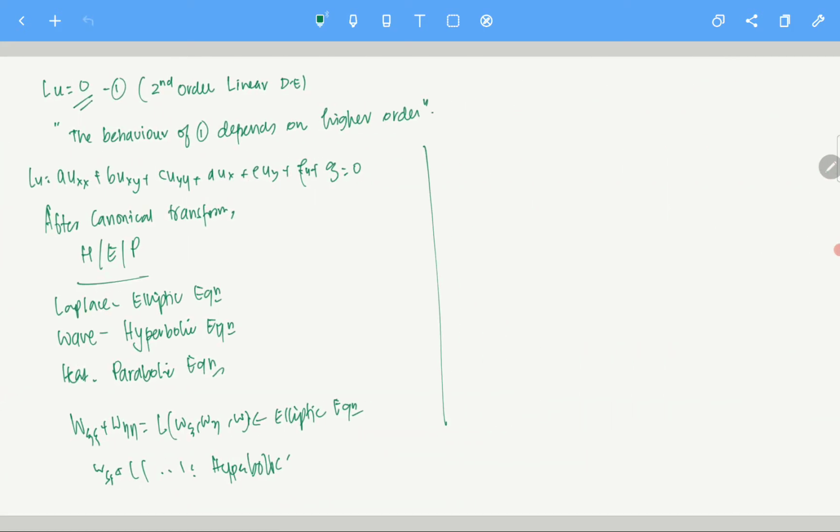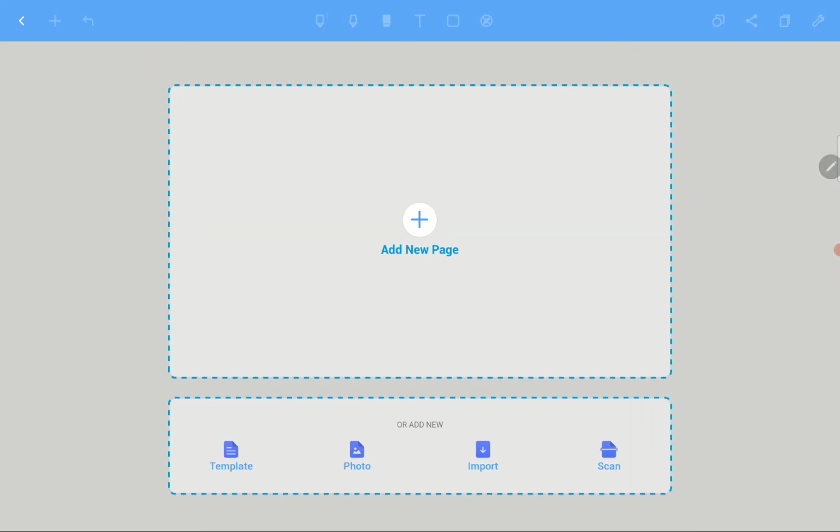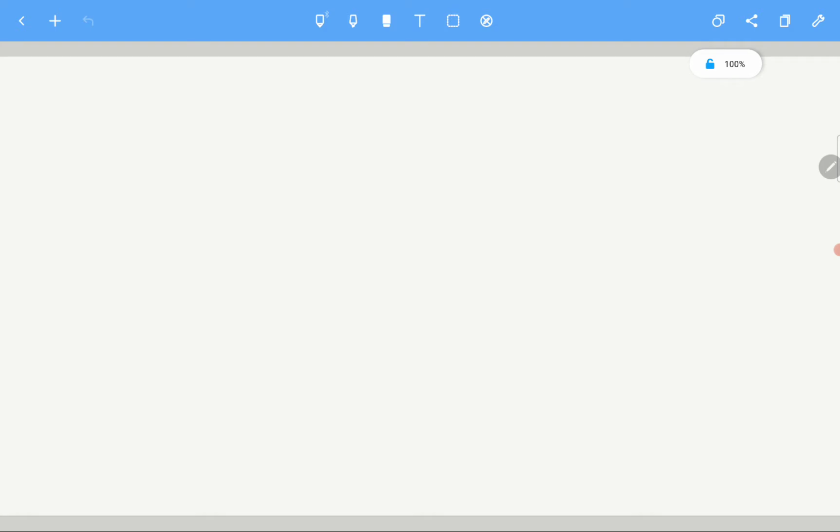Because the whole operator is different. So let me just write it down. What difference can you think of, and then we'll go from there. So for example, let me put down the example first. Number one, generally for the wave equation. For heat and Laplace, maybe I can do it on the next page, it will be better I think. So let me put it like this.